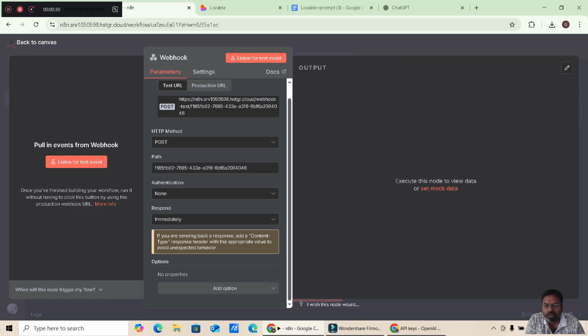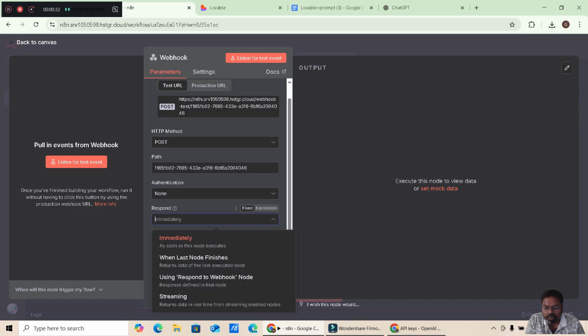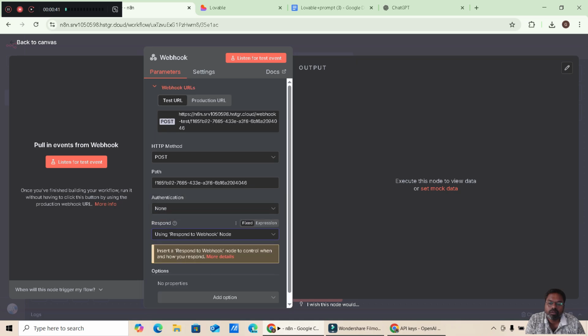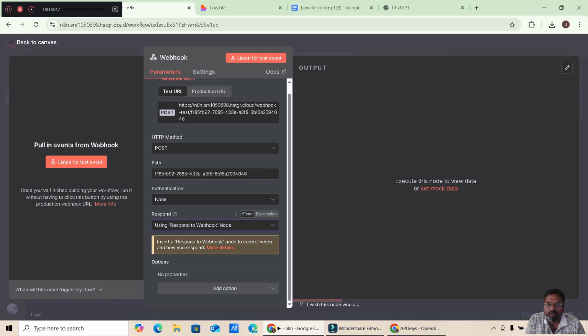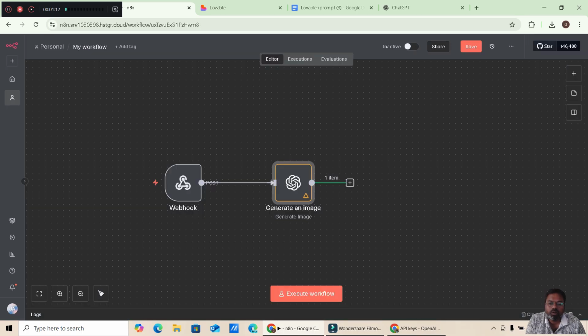Authentication none, and for respond, we have to respond to the webhook node. So we are going to place a respond to webhook node here. It's done. The next thing we are going to create: we have posted the webhook, and now we have to get the response with another webhook node.